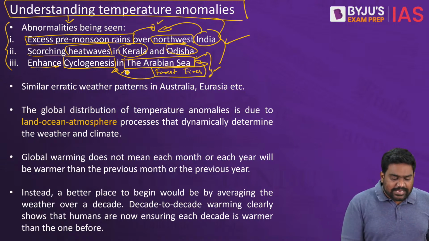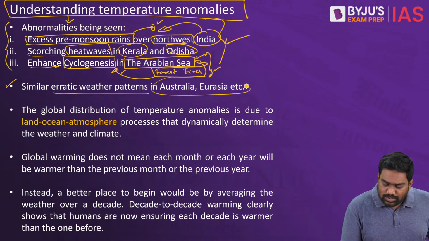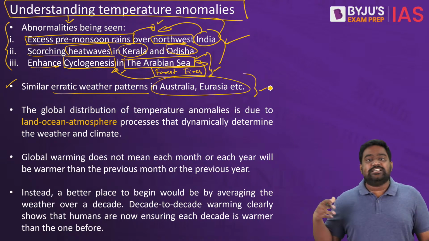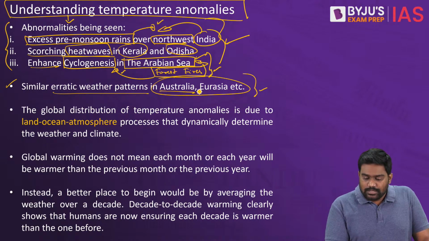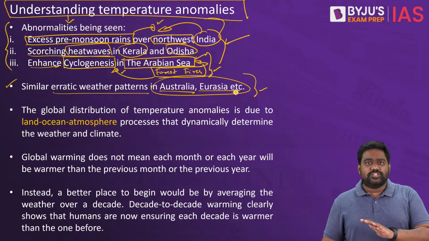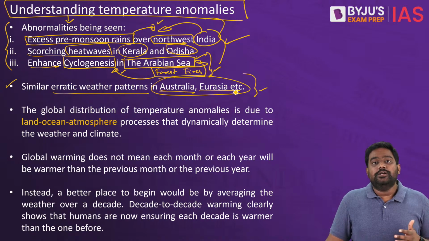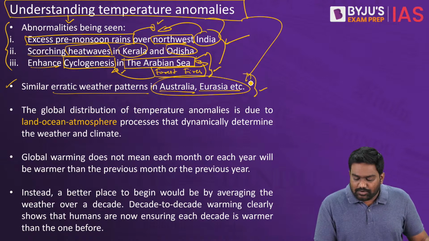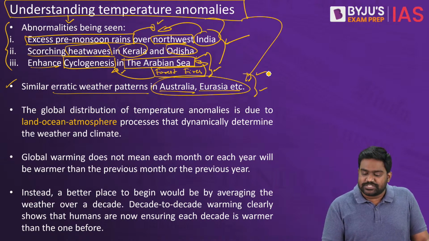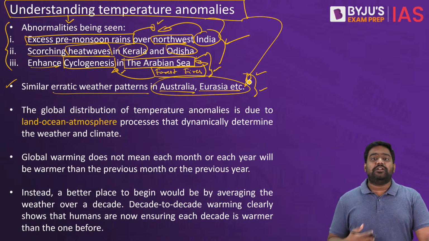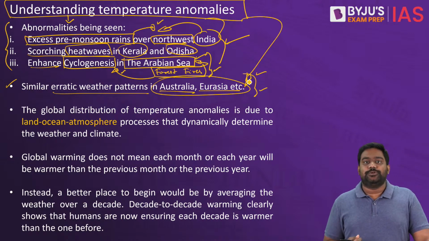Right? Similarly, erratic weather patterns can be noted around the world. Australia has witnessed massive floods. Europe has witnessed drought and floods. Russia, Africa, there is no region on earth which has been spared. So these temperature abnormalities that you are witnessing, some of them are natural. It's happening as part of the natural process. But yes, some of them are driven by man-made climate change.